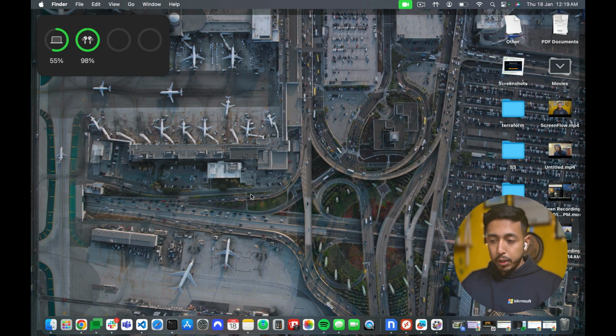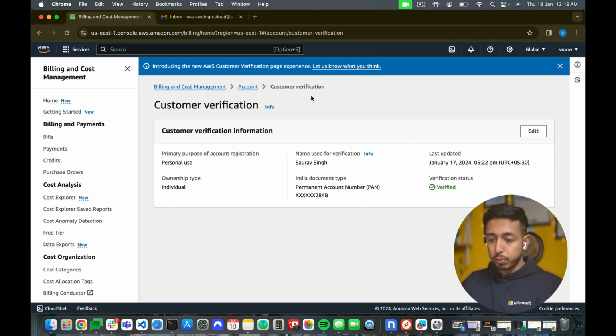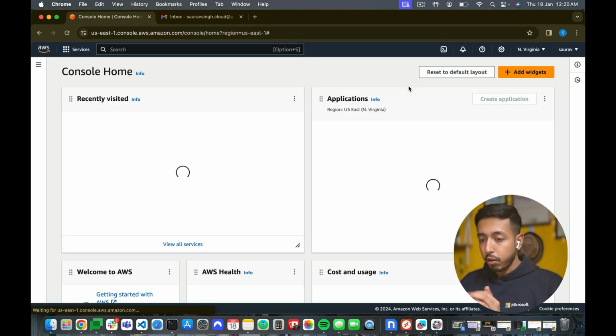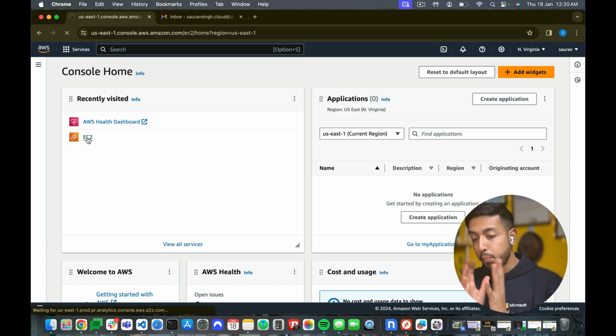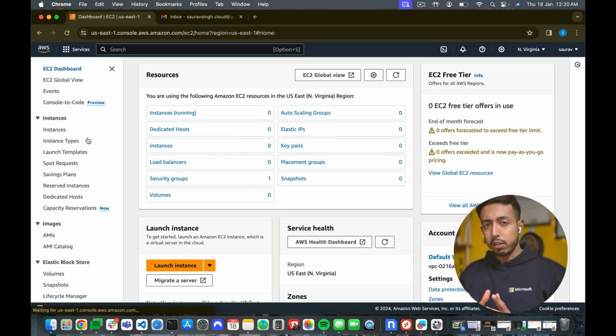All right. So I'll just need a browser to open my AWS account. My AWS account is already logged in. I'll quickly go to the EC2 and show you the approach for how we create a launch configuration. Whenever we create a launch configuration or any resource in AWS or anywhere in the cloud, and if you want to use an infrastructure as code tool like Terraform, the first and foremost thing we should be aware of is how to create it using the console. So let us see how we create it using the console.